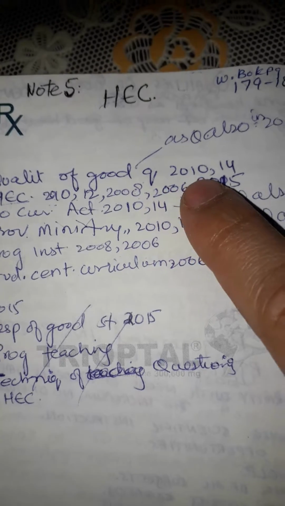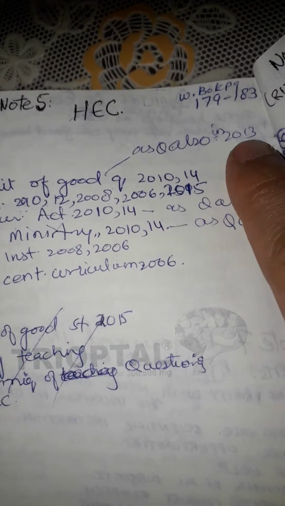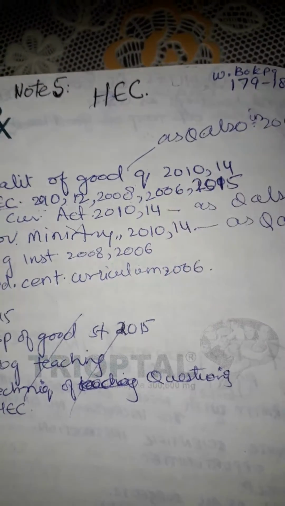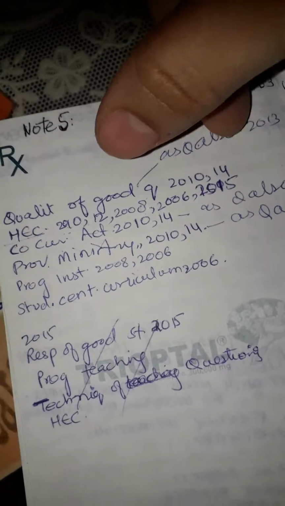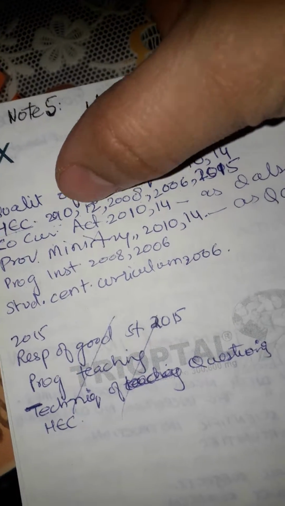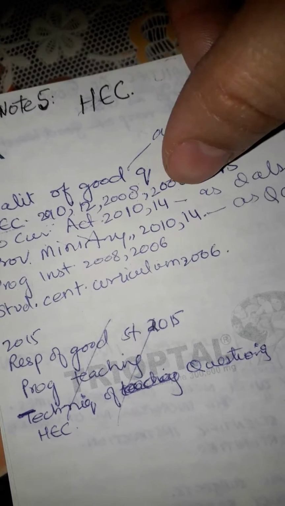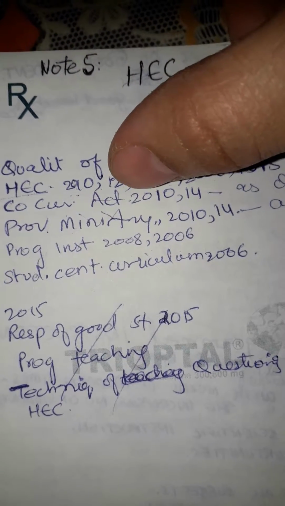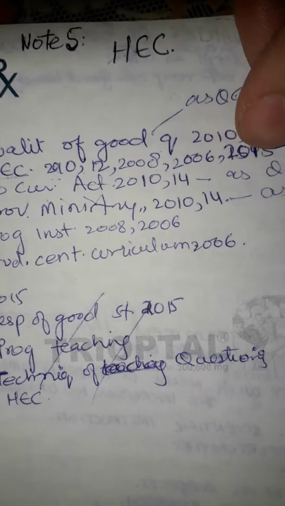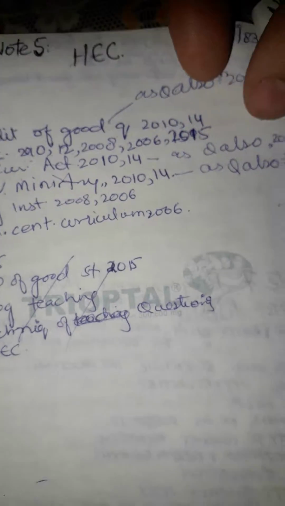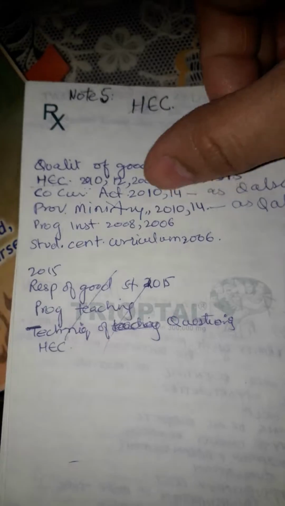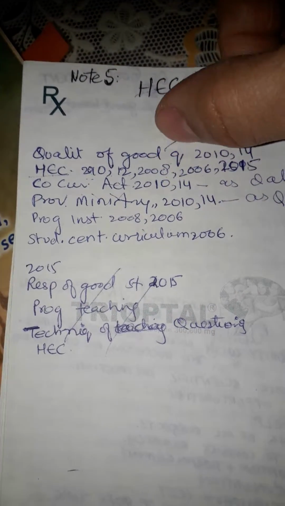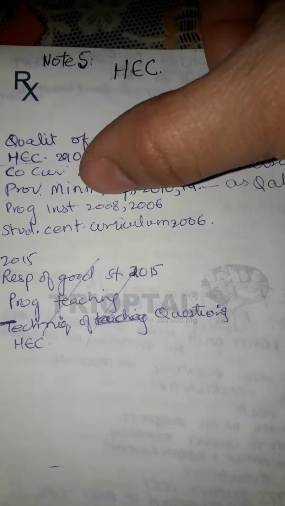Qualities of good question also came a question in 2013 also, and 2010, 2014. You can see HSC came in 2010, 2012, 2015. Co-curricular activities came in 2010, 2014. Also came in 2013. These are the important notes like this. I have made the importance.